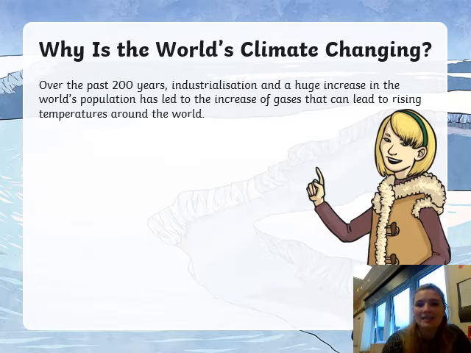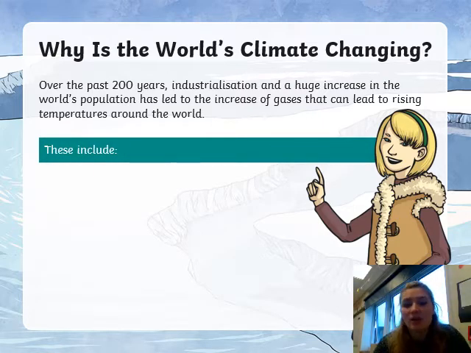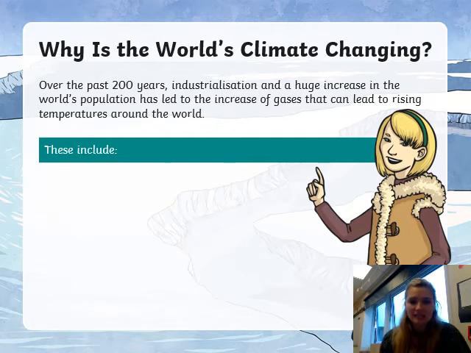Okay, so why is the world's climate changing? Over the last few years, something called industrialization has occurred, and that is where there's more and more use of technology, more buildings, more machinery, and more big factories to produce different products. Because people have got more and more, this has led to more gases being released, which is causing the temperature to rise.